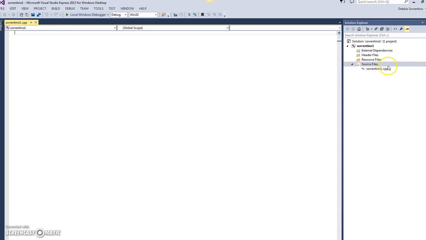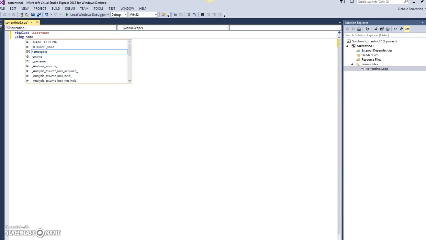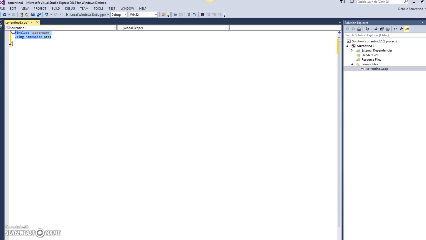And now you'll notice that I have a source file inside my folder. This is its name, you'll see it over here, sorrentino1.cpp. So what I'm going to do is put in a simple C++ program. All C++ programs start with these two lines, which just allow it to include the routines that it needs for input and output. And then every C++ program needs a main program, and these are just opening and closing parentheses. It starts with an opening curly brace and it ends with a closing curly brace.